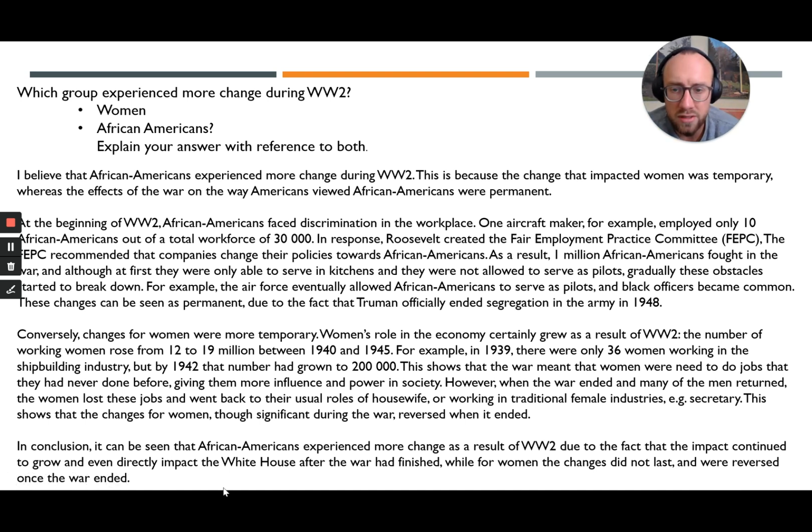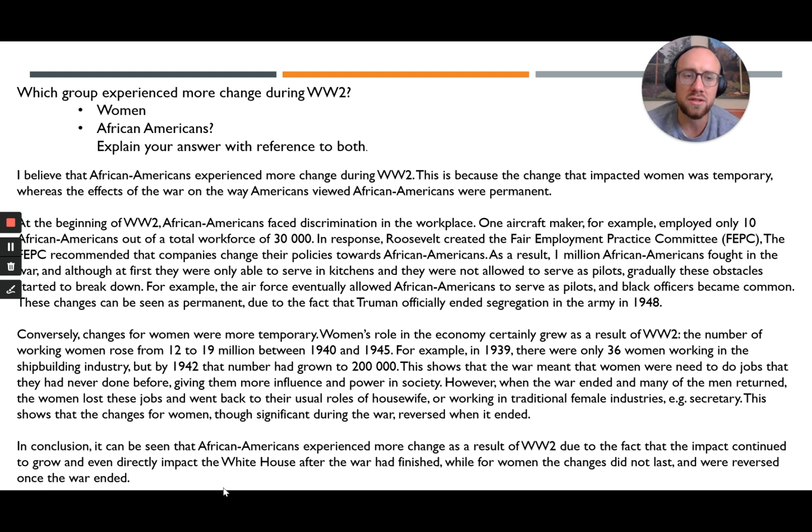So this model answer here contains all of the ingredients of a very good answer to question 4 on the American paper. It's not long. In this model answer, I have not written lots and lots of information, but this would still be considered a level 4 answer for the reason that it has a clear and consistent argument and that it is backed up by precise supporting evidence.